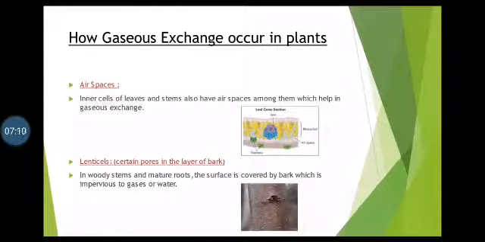Third one is the air spaces. If we cut the cross section of leaves, the inner cells of the leaves and the inner cells of the stems have some air spaces, air pockets, and these air spaces help in gaseous exchange between the body and the environment.